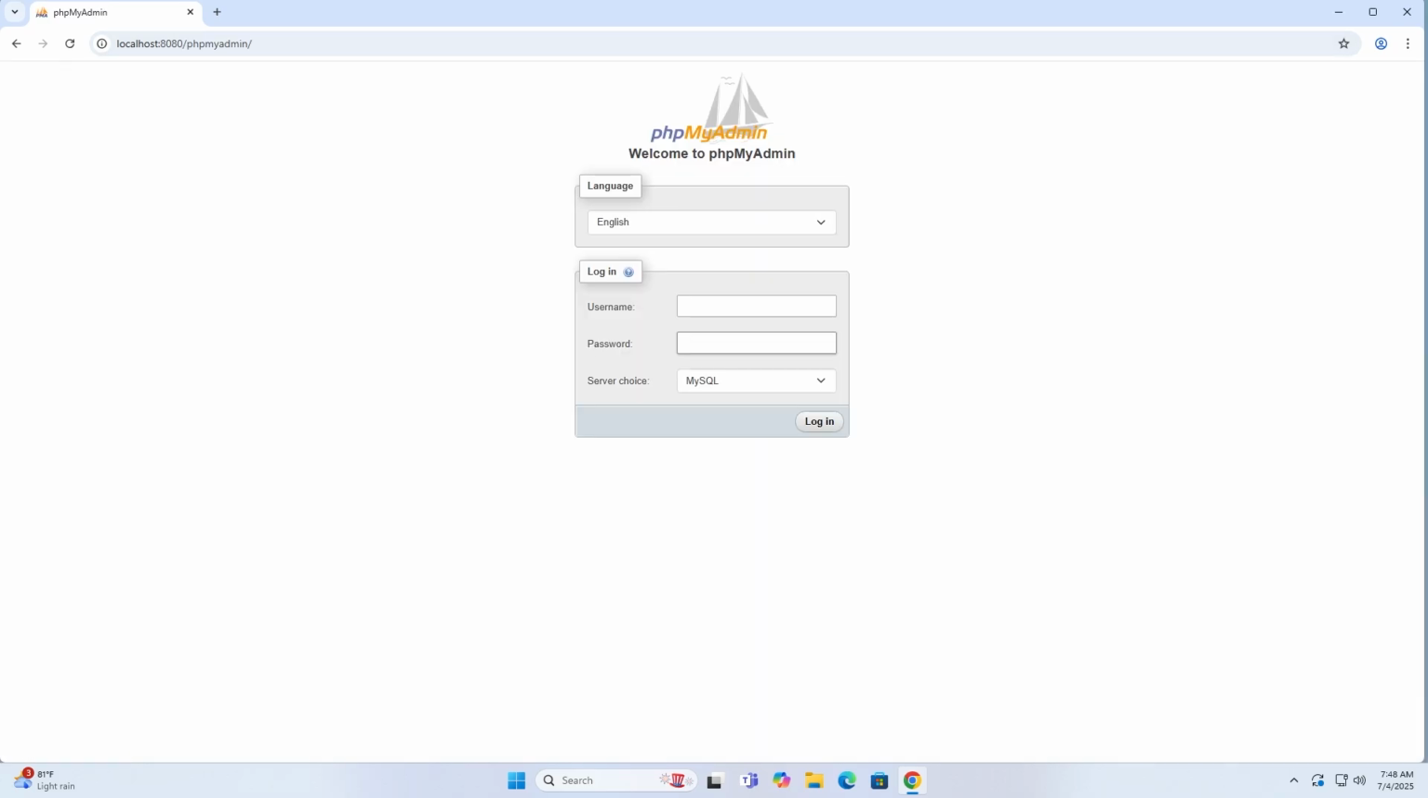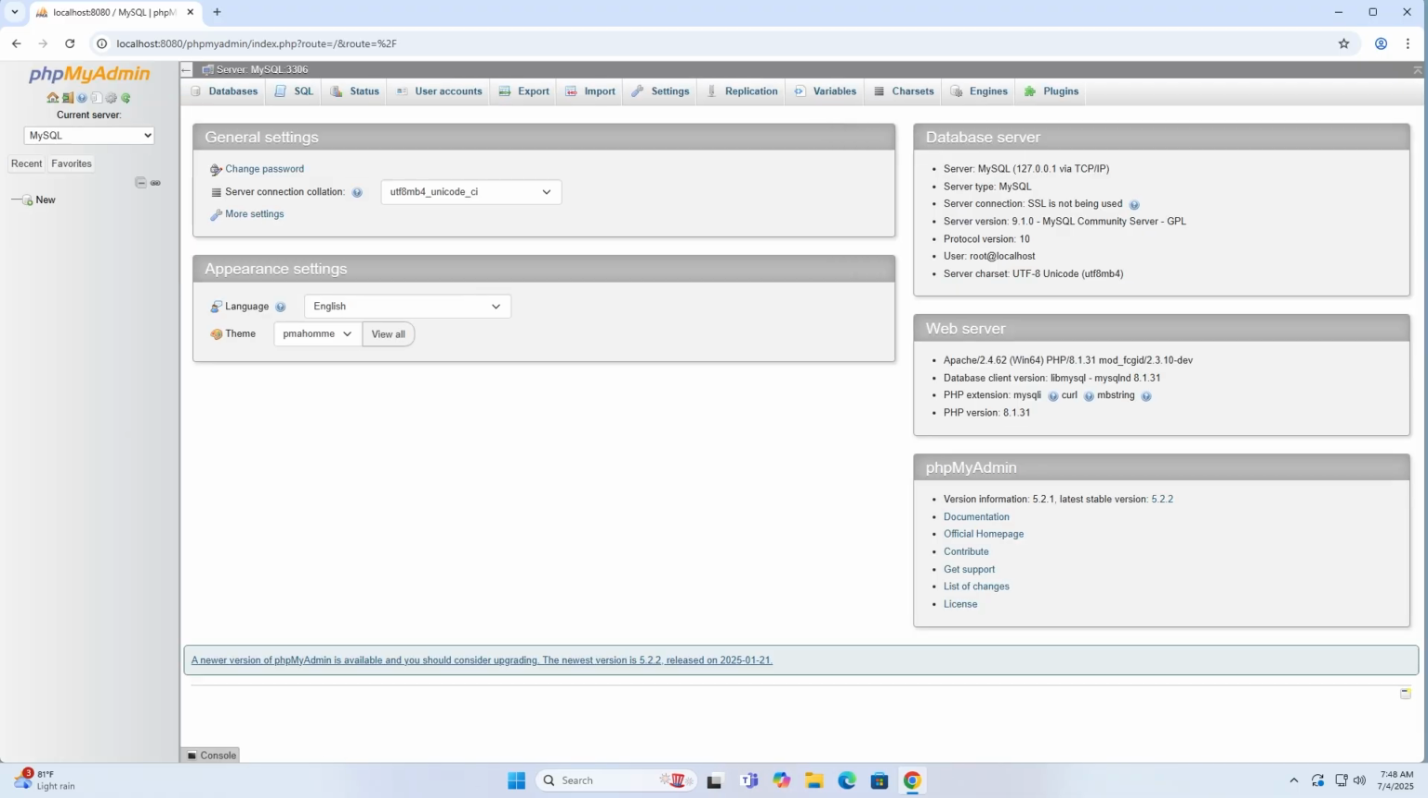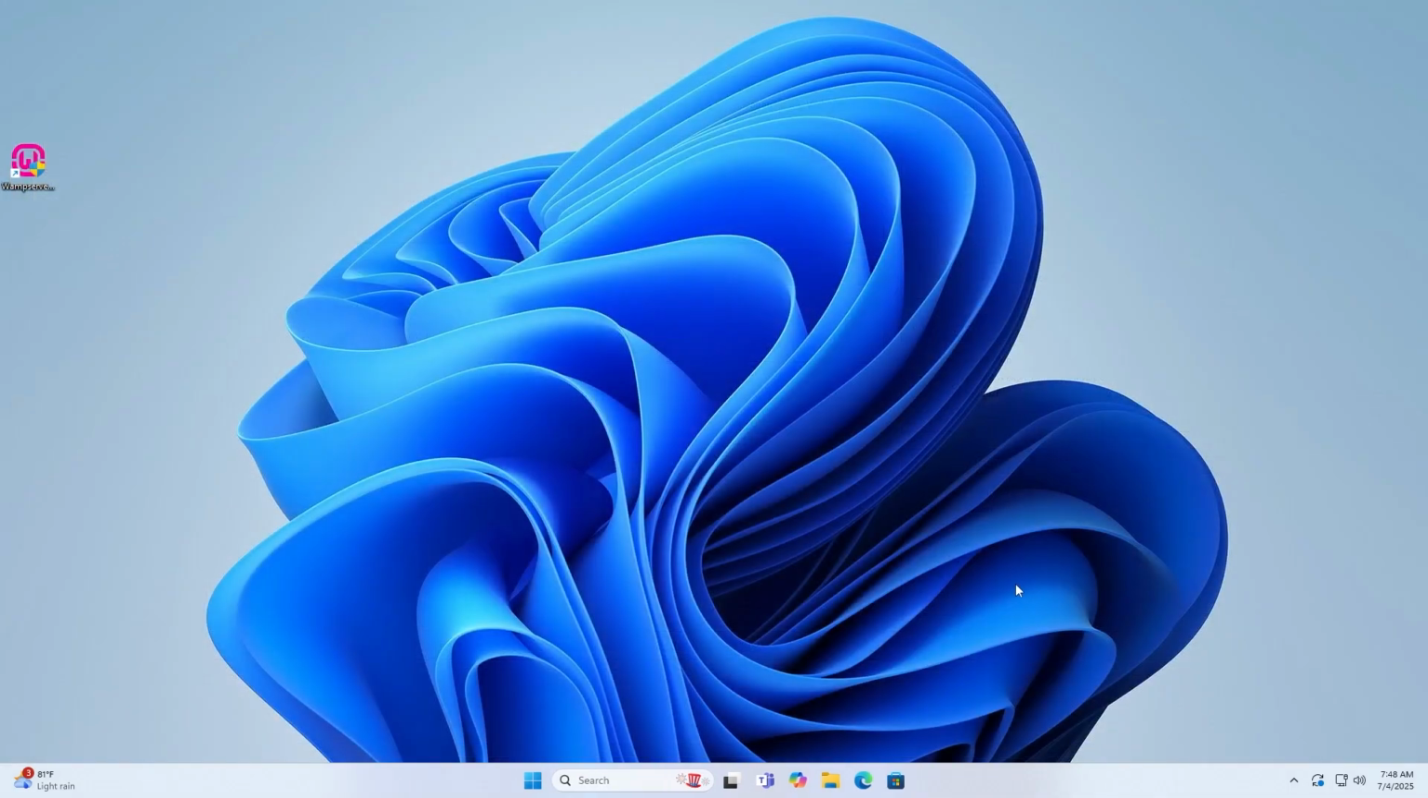To access phpMyAdmin, click phpMyAdmin, use username root, and leave the password blank. To stop or restart WAMP services, click the icon and choose the corresponding option. To exit WAMP, right-click the icon and select Exit.